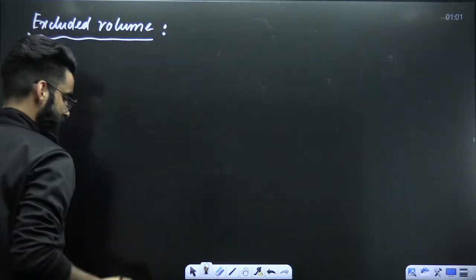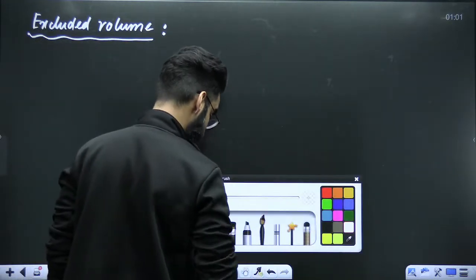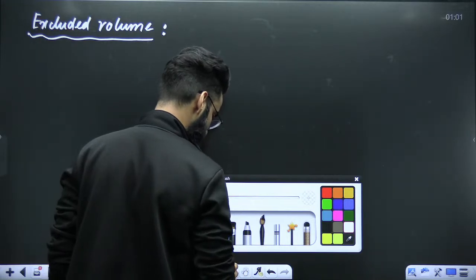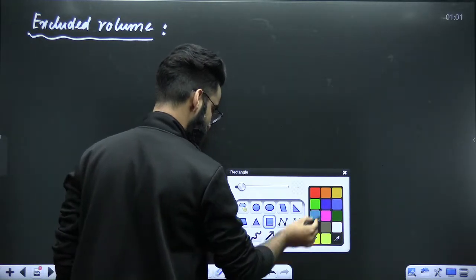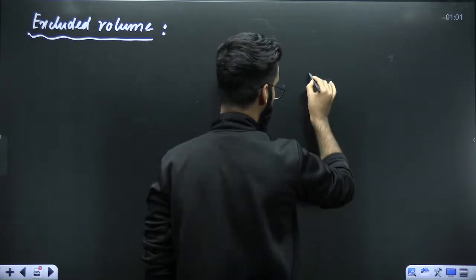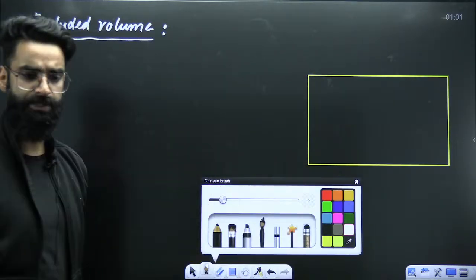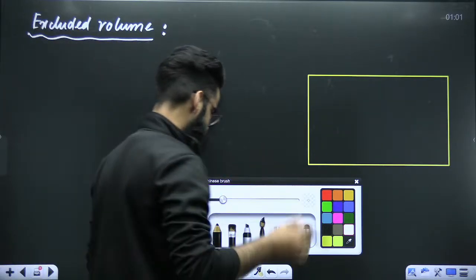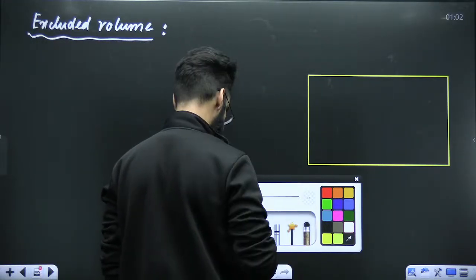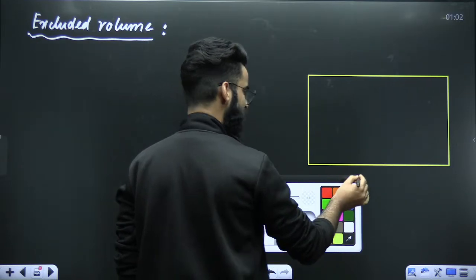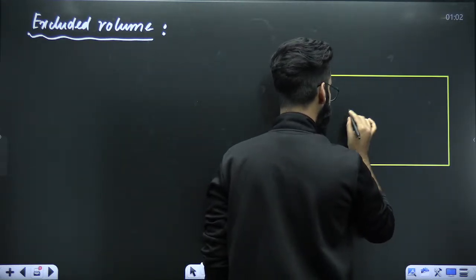This is again very important. You might not understand all this in the books, and in the books it's not given in a detailed format to understand it. This is the container which we have, which is closed on all sides. Let's assume I'm taking two real gas molecules here.